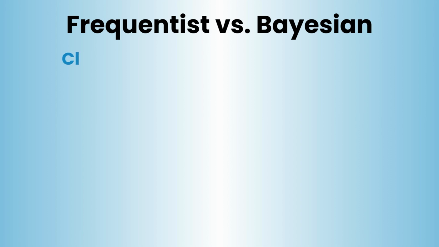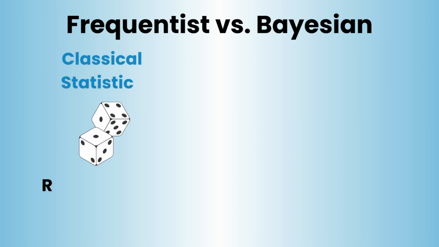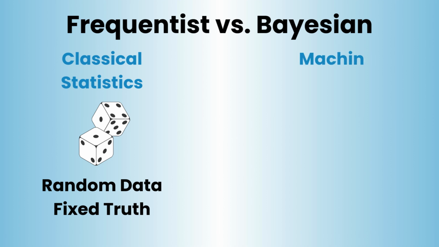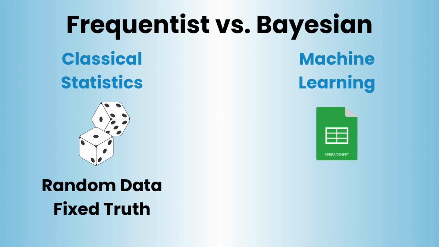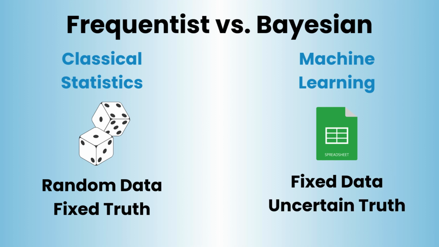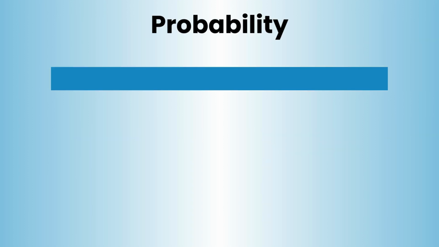First, we need to shift our mindset. In classical statistics, data is random, but the truth is fixed. In machine learning, we flip this. The data is fixed. We have the dataset. It's not changing. The truth is uncertain. Our model parameters are the random variables. We use probability to represent our state of knowledge.